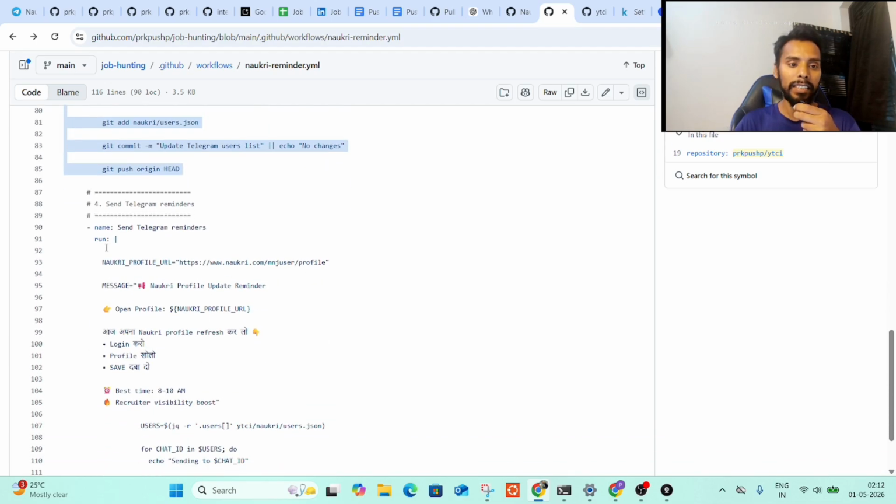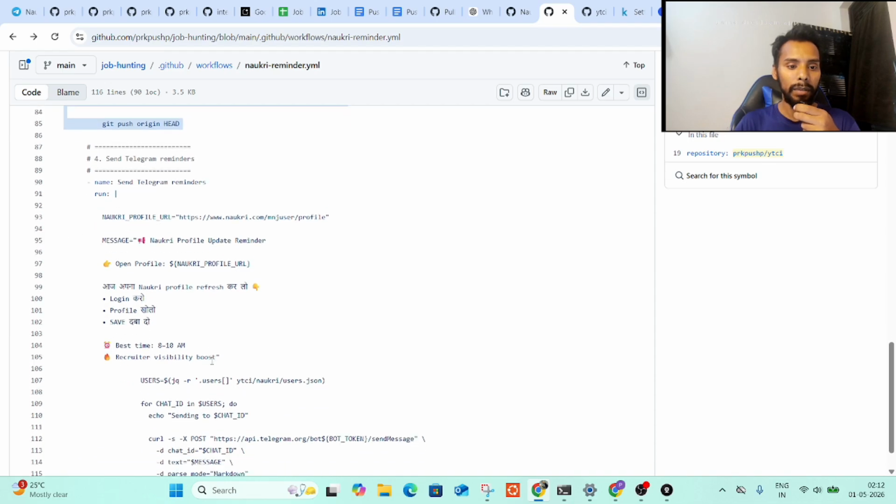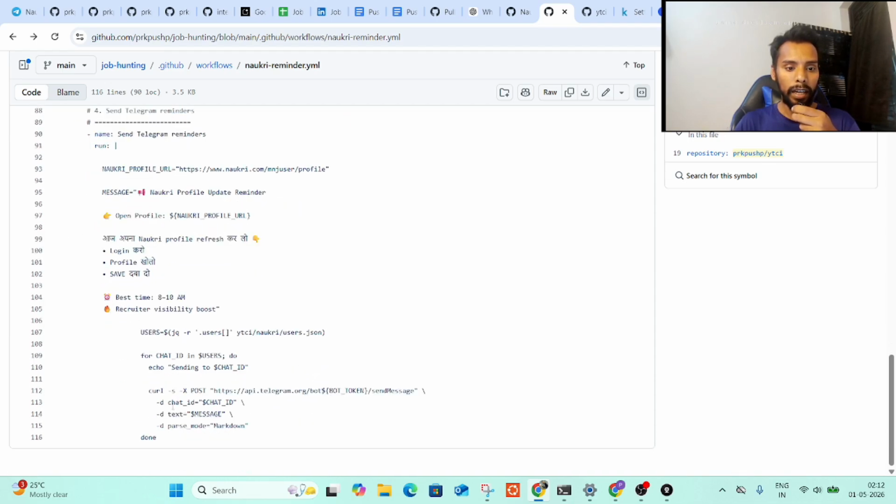And the next thing is send Telegram reminder. So I'm using this curl command. I'm simply calling the Telegram API to send the message. So yeah, and this is pretty much of it.